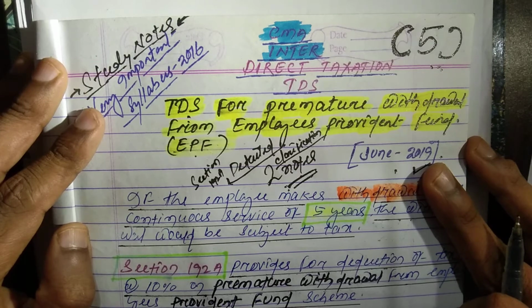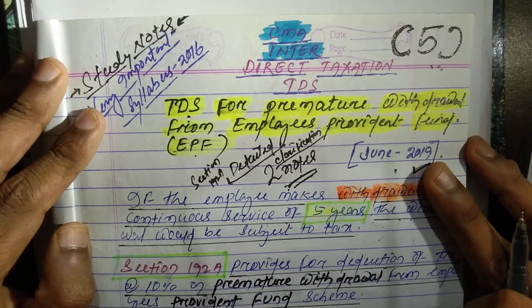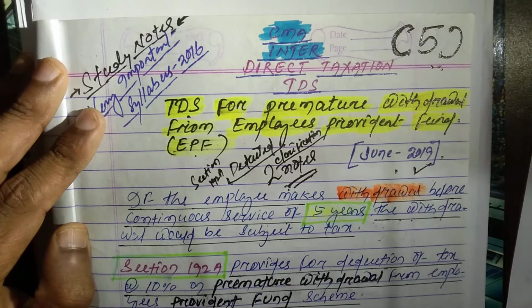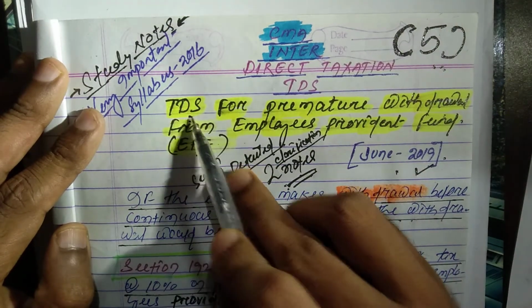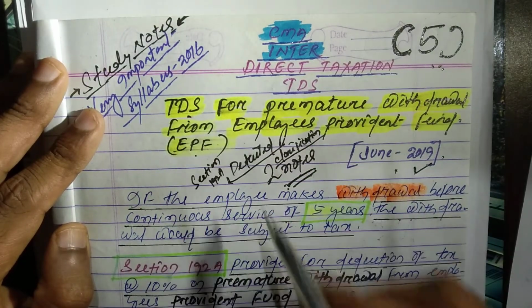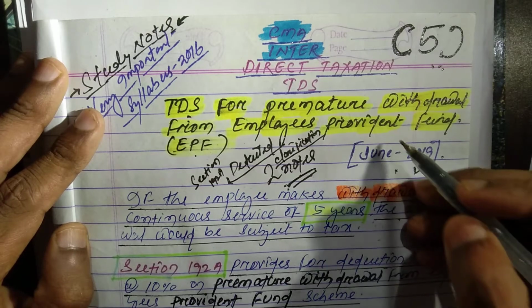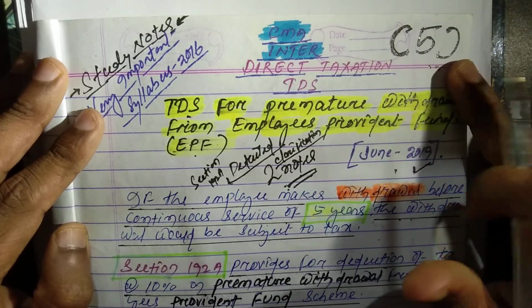In this video I am going to share one of the important topics of tax deducted at source, that is TDS for premature withdrawal from Employees Provident Fund, that is EPF. This topic already came in the June 2019 examination and this is your lecture number 5.